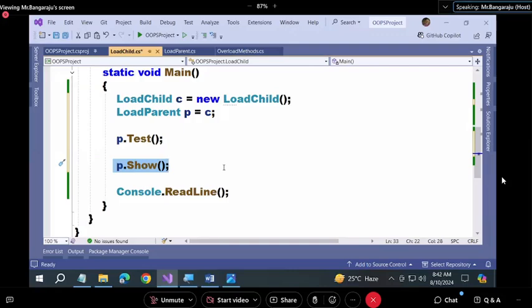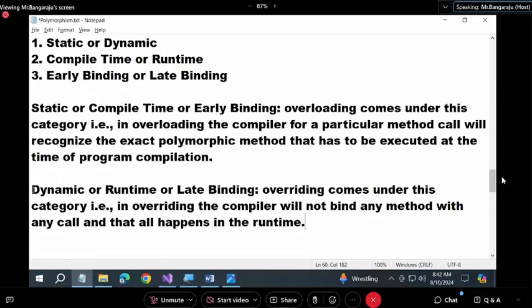Because there is a chance of executing a child class method if re-implemented, or parent class method if not re-implemented. Two chances are there, child or parent. But in early binding, there is no second chance; always the same method executes. That is why we call this dynamic. And because the binding is done at runtime, it is called late binding also.